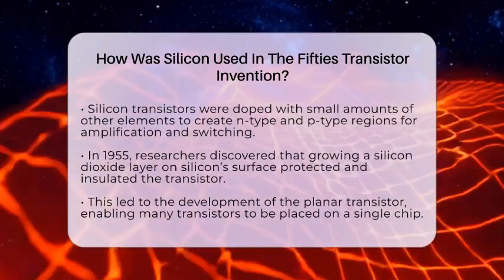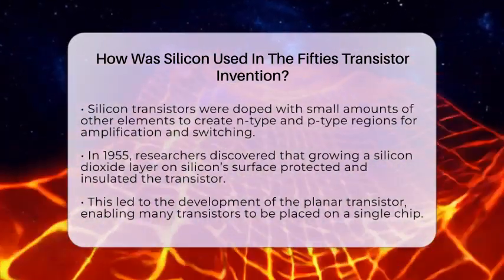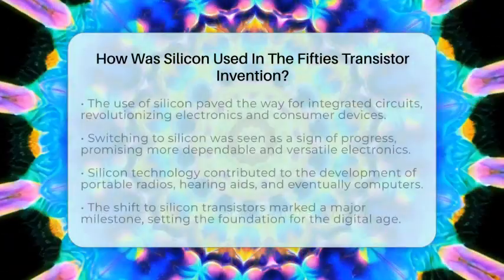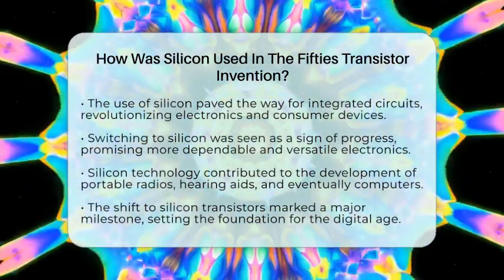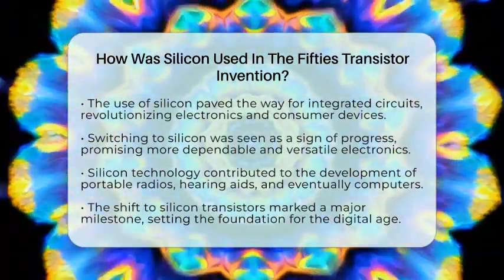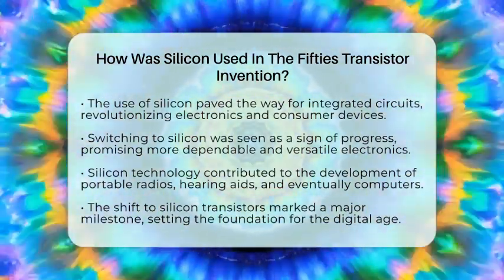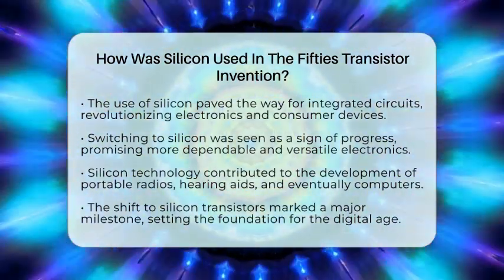The planar design made it possible to put many transistors onto a single silicon chip, which became the foundation of integrated circuits. Back then, switching to silicon was seen as a sign of progress and modernity. It promised more dependable electronics that could power new consumer products like portable radios and hearing aids. It also helped pave the way for the computers that would soon change the world.